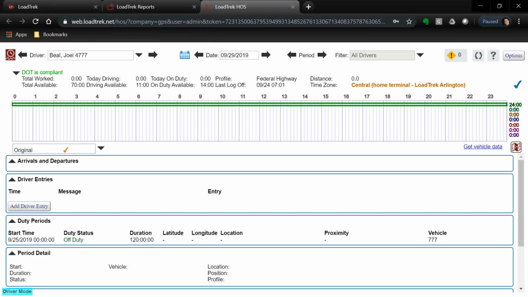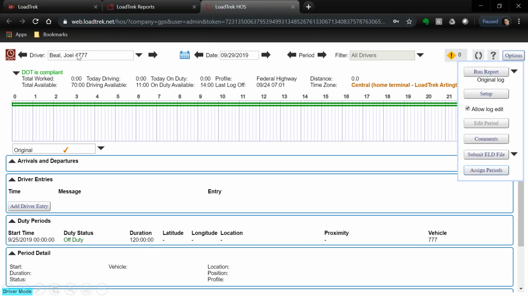There are 2 ways to assign unassigned duty periods. Let me show you the first way. The first is to navigate to the driver that you wish to assign these periods of time to. We've already done that. Driver Beal for 929. Click Options, click Assign Periods.